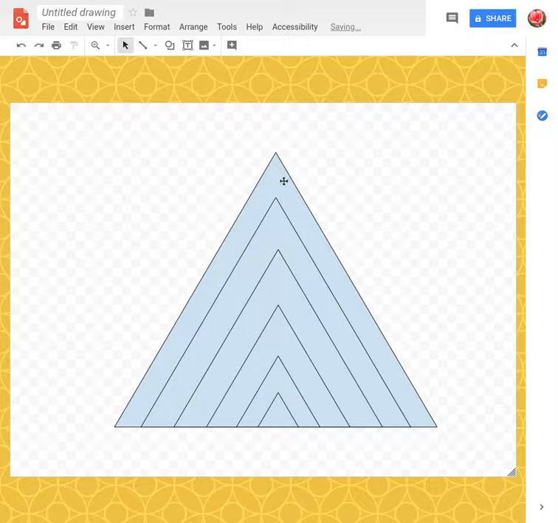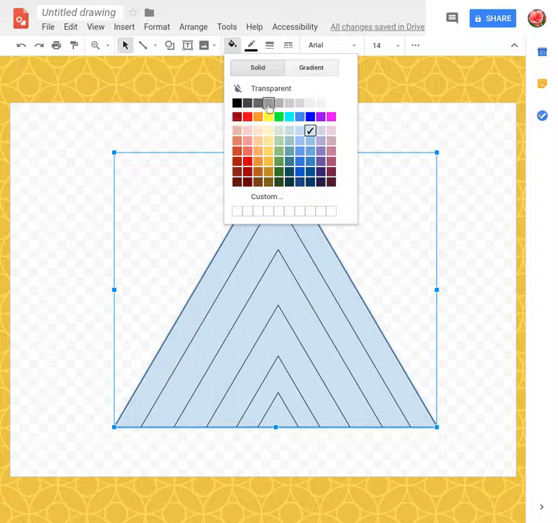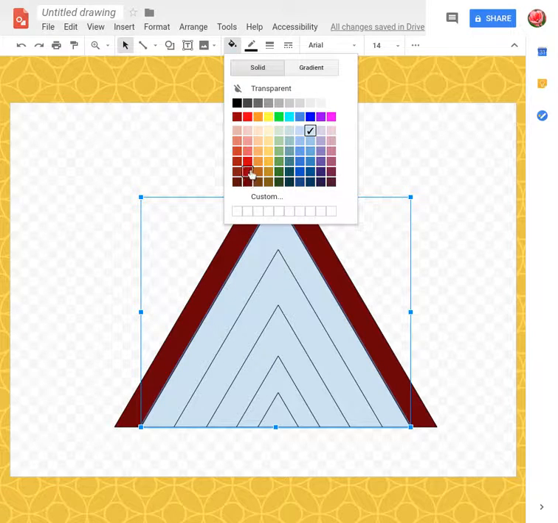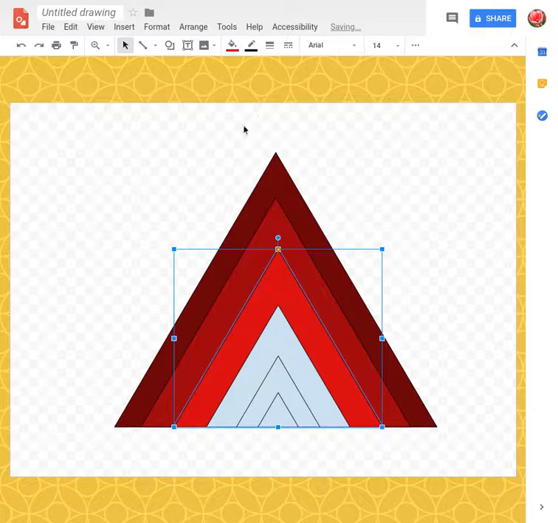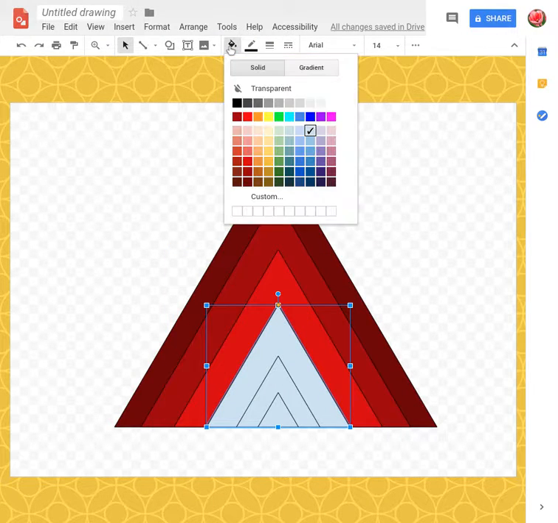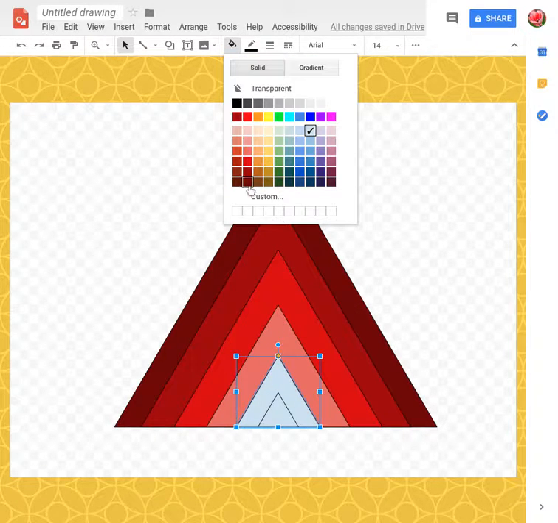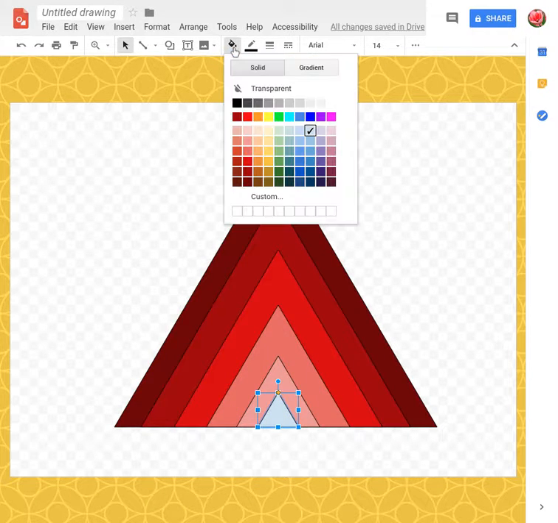Right, now what we're going to do is click the top one. Go to the fill. Choose one of these color schemes. Start at the bottom. 1. Next shape. Next one up. 2. 3. Next one up. 3. 4. Next one up, you get different shades. 5. And the last one. So in fact, I could have done 7. I'm going to do the top one.